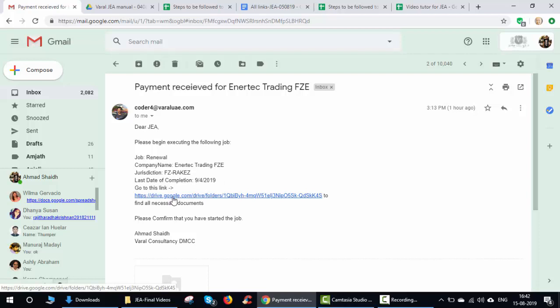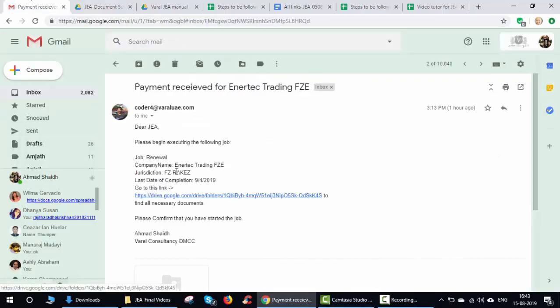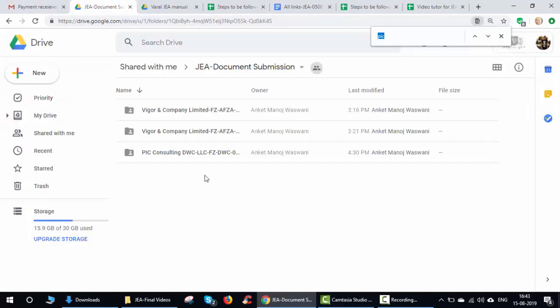Now there's one more link over here. If you remember, you had submitted a form with the quotation and application forms, and I told you that these will be stored in one place. This is the link for that particular folder. When you click on this link, you will get a folder with all those companies, so company-wise there will be multiple folders. For example, if you want to look for Enertech, because you had submitted the quotation and the application forms, it will already be created over here.